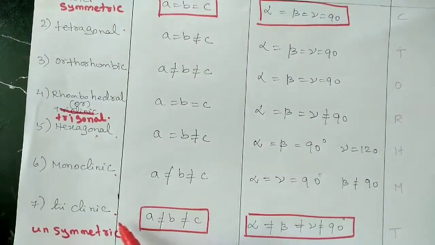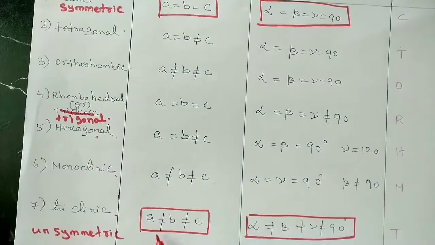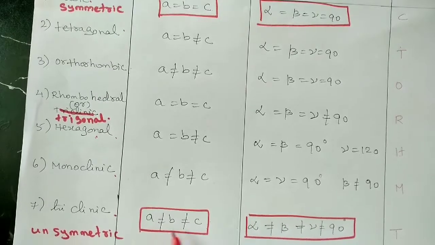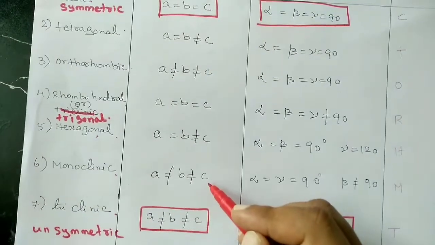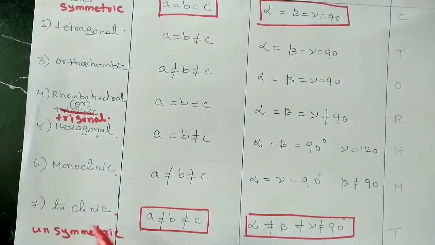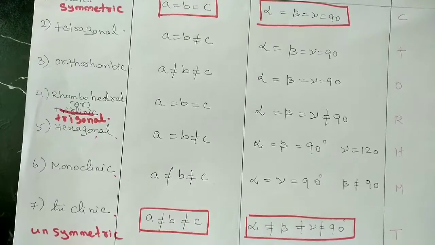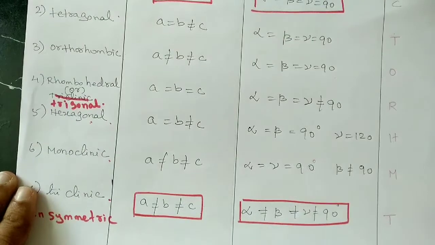The remaining 6 systems are not symmetric, but note that the triclinic is highly unsymmetric, totally unsymmetric, because for the remaining 5 crystal systems at least 2 edge lengths are equal. But for triclinic, all the 3 edge lengths are not equal. Similarly, all the 3 edge angles are also not equal to 90. So it is a highly unsymmetric crystal system.